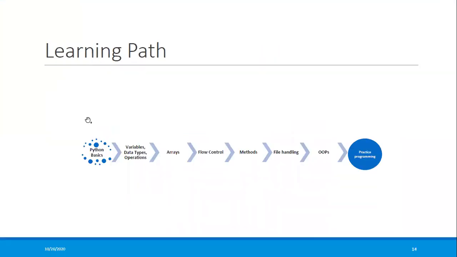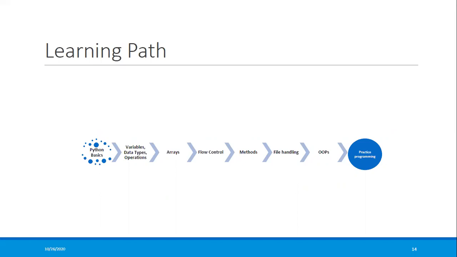Now coming to the learning path, since you know the basics of Python. First of all, start with Python basics: what is Python, why it is needed, why it is so popular.